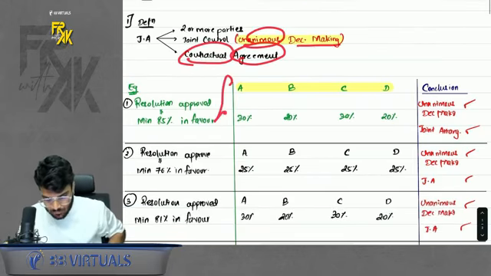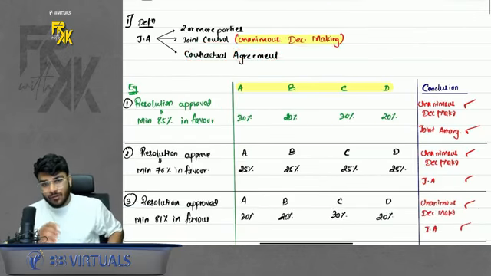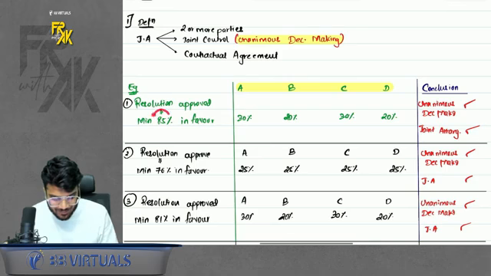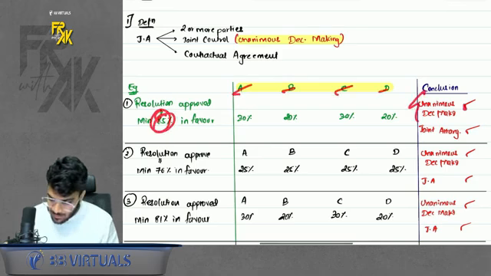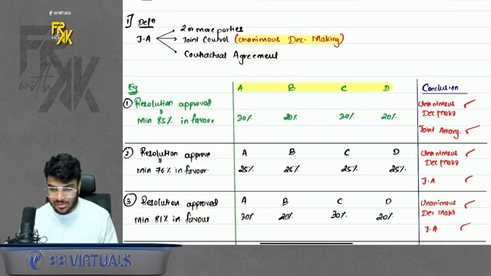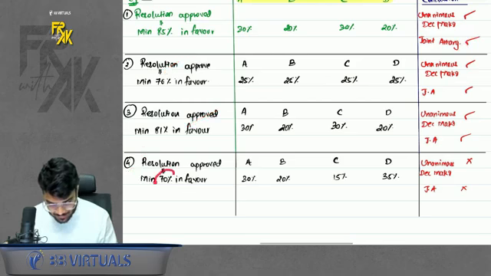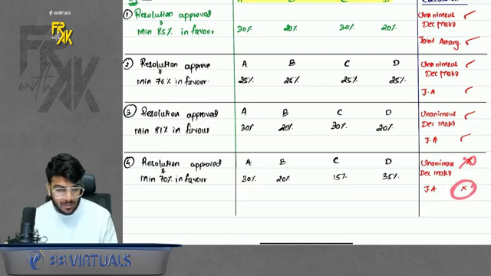So we understood what is unanimous decision making. That means if we want to pass a resolution, all parties should agree. That is unanimous decision making. Let's say for example, in a contract, to approve anything it requires 85% approval. So here all have to agree to achieve this, so there is unanimous decision making. If there is unanimous decision making, it is a joint arrangement. Same in the second case, same in the third case. But in the fourth case, they want to achieve 70%. Any three parties can achieve 70%. So there is no unanimous decision making here, and there is no joint arrangement here.